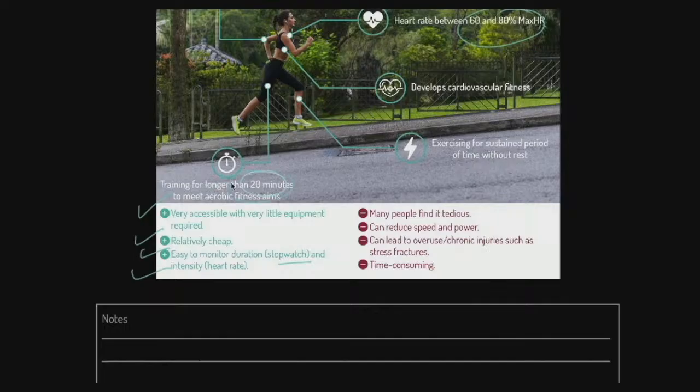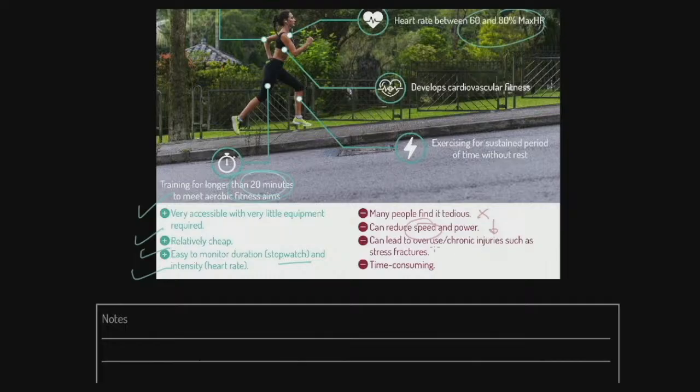We can measure these things very specifically through continuous training because they're measurable and we can access that information. But there are negatives. Let's be clear, people don't love this training method, and especially young people. One thing is that it is argued that speed is reduced through continuous training. So speed and power, these more explosive anaerobic mechanisms, maybe they're not as beneficial here.